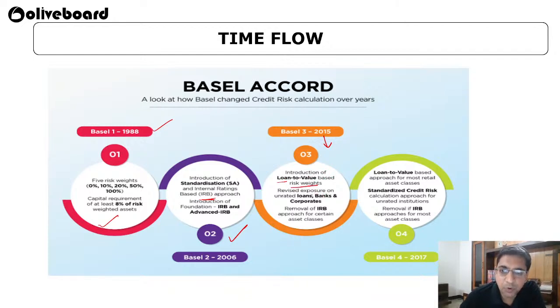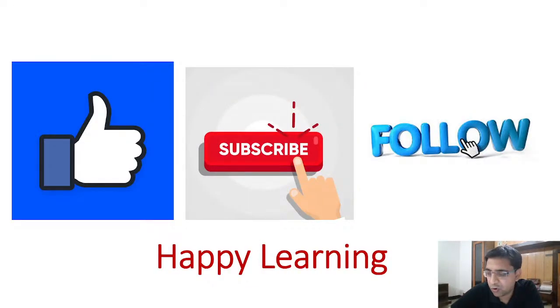Revised exposure of unrated loans, like you have to check whether you are providing loans to rated companies or unrated companies. And here there is a removal of the IRB, internal rating based approach. Then in Basel 4, we are looking at a loan to value based approach for most retail assets, standardized credit risk calculation, and removal of the IRB approach for most asset classes. So this is what has happened, what has been removed and what has been added. Guys, this is all for today, and I hope I have already told you all the differences that are there in